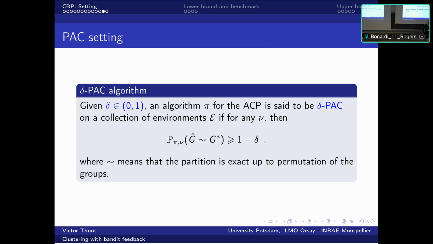We are given some prescribed small probability delta, and given this probability of error, we have to recover the exact partition with a probability of error smaller than delta. As usual in clustering, the problem is defined only up to permutation of the groups. If we give some label to one group, it's not a problem. We just have to relabel in a way that it's exact.